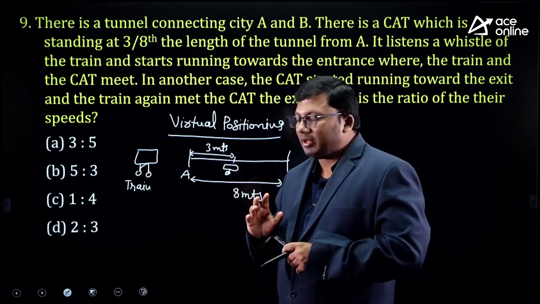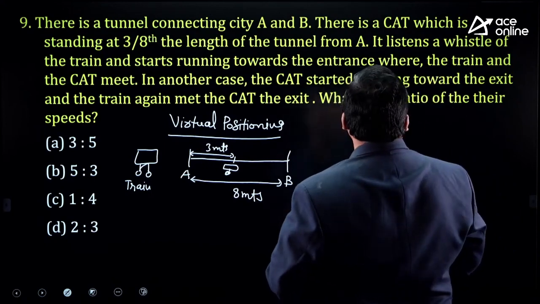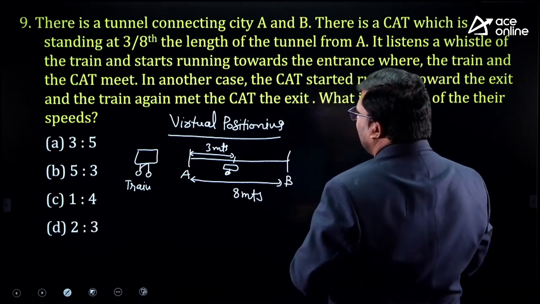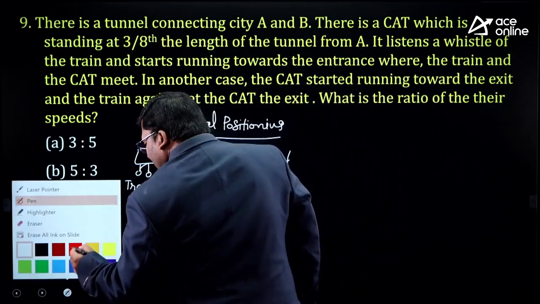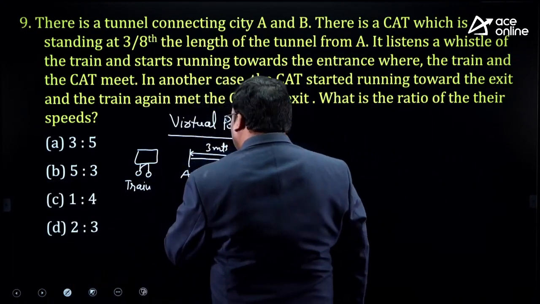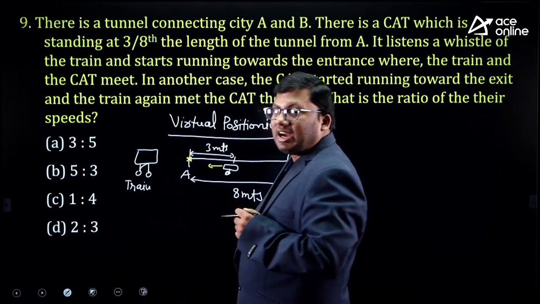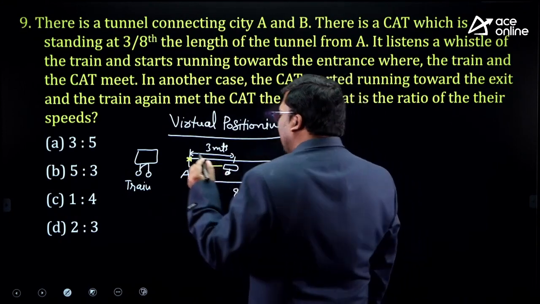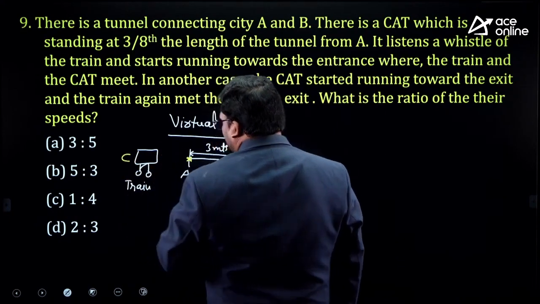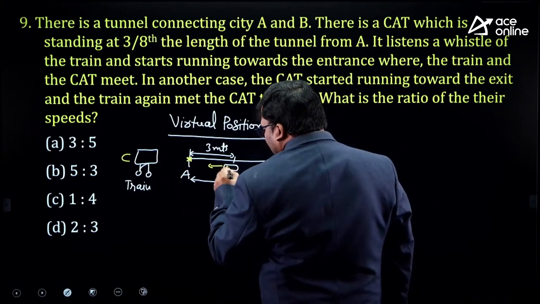There is a train coming. What is the question? The cat starts running towards the exit and the train meets the cat. Listen carefully, sir. If the cat runs like this, the train and cat will meet at the starting point. Let me call this point C, and let me call this point D.